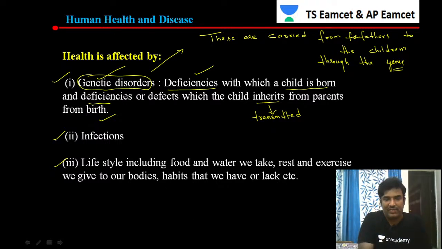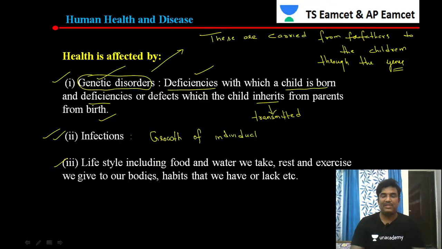Next, the second one is called infections. These are infections that occur during the growth of the person, infections that take place during the growth of the individual. They are not genetic actually.